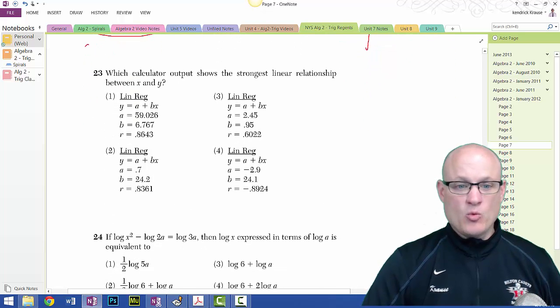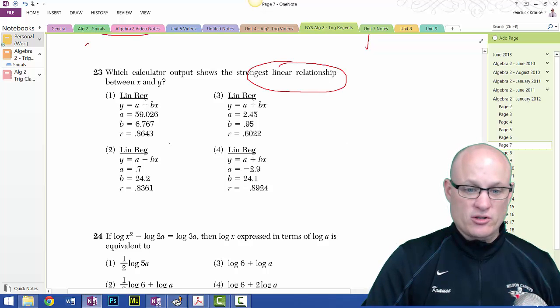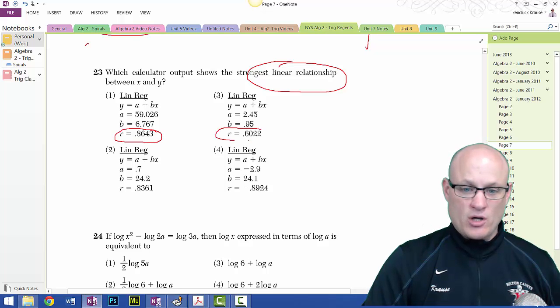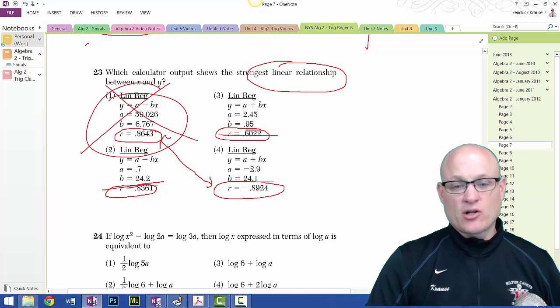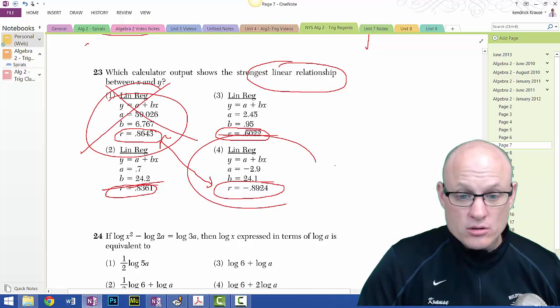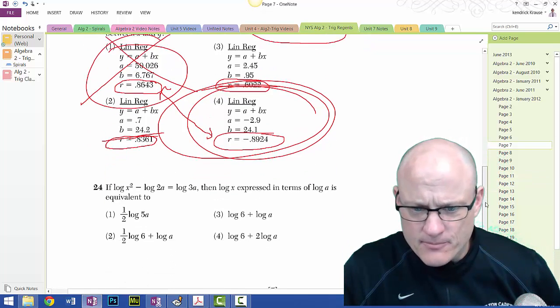Moving on. Which of these has the strongest linear relationship? So what you're looking for is this correlation coefficient. Anything closer to 1, oh, that one's closer. Anything closer to 1, still number 1, is the right answer. Whoa, wait a second, this is -1. What's the right answer? I can't tell you how many kids said it was this one. It's not. It is closer to 1 or -1, and this one is closer to -1. So let's move on. That's the right answer.